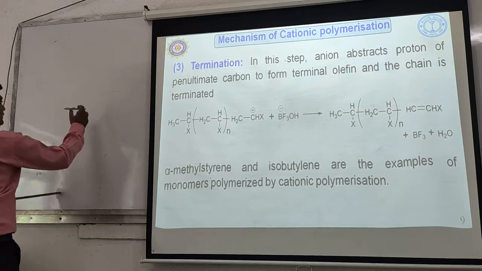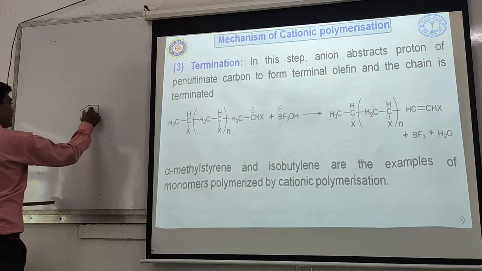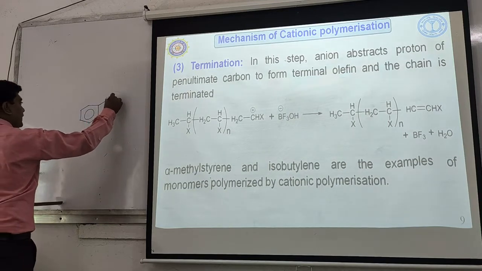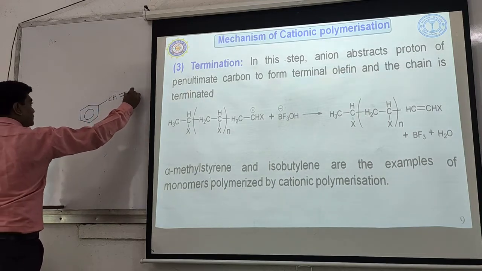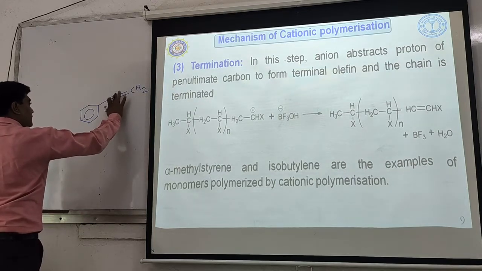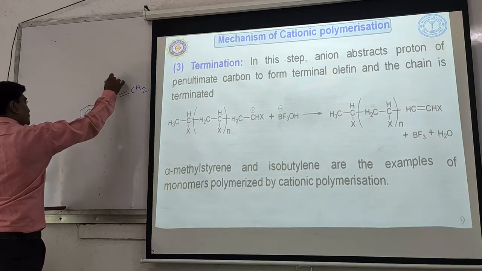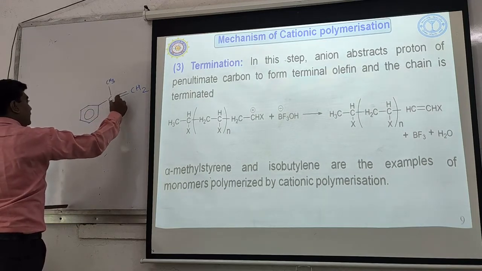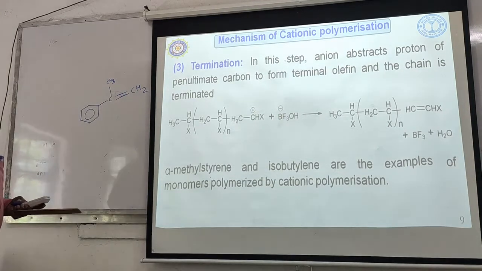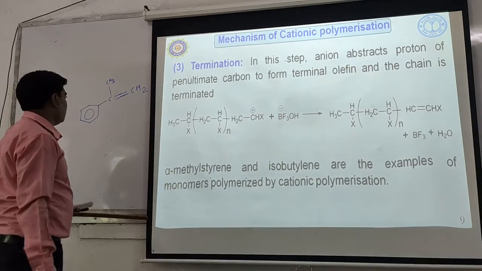Alpha methyl styrene means this is the benzene ring, which will have CH double bond CH2. This is styrene, and if a methyl group is present on this alpha carbon, it will be alpha methyl styrene.